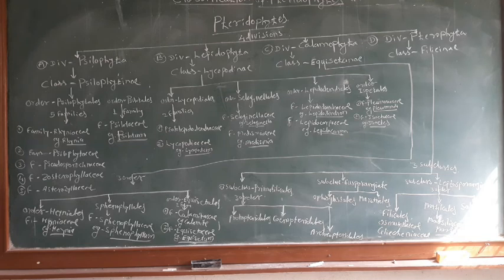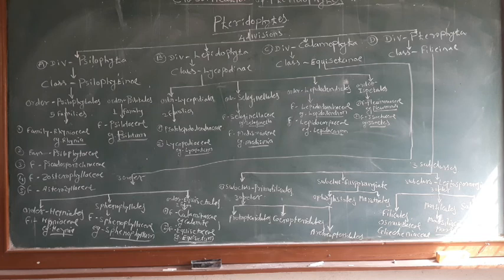The vascular cryptogams show 2 distinct groups of plants, one with larger leaves and another with smaller leaves. G.M. Smith 1955 is a true and natural system of classification. Phylogeny or interrelationship of plants is the basis of this classification.